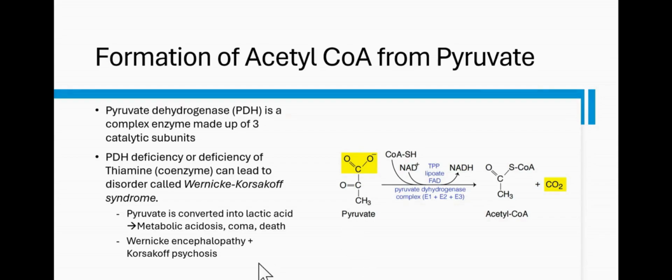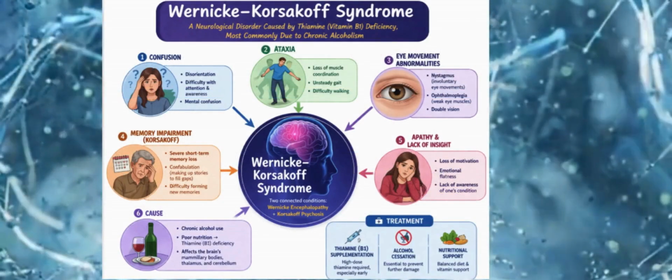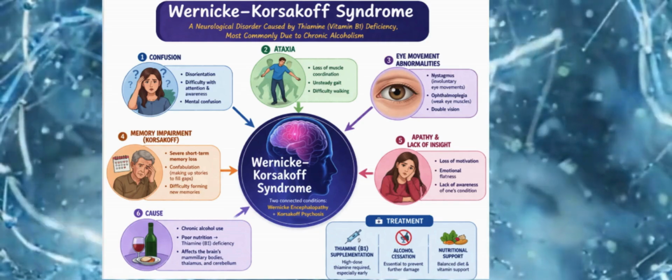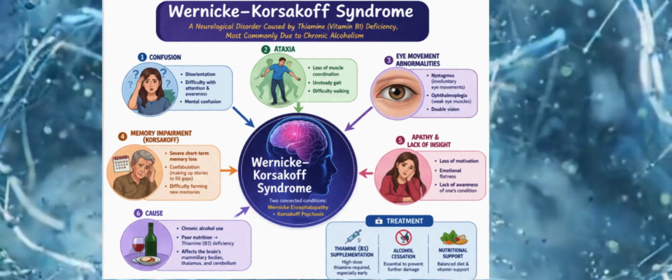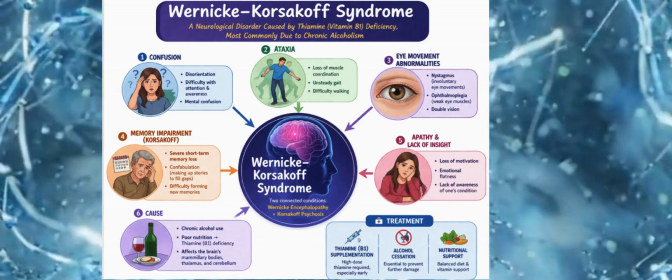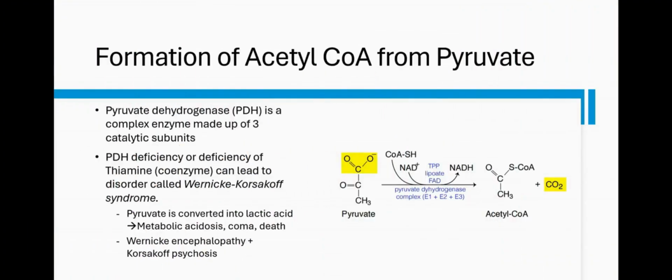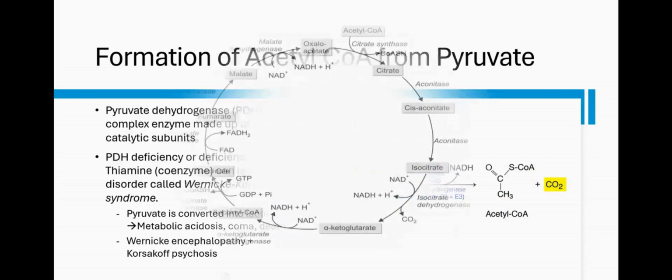So this syndrome is also associated with the Wernicke encephalopathy and Korsakoff psychosis. So Wernicke encephalopathy is basically characterized by confusion, loss of muscle coordination, loss of vision, all of that because of the accumulation of these acids in the brain. All of these would affect different parts of the brain that are in charge of muscle coordination, in charge of vision and all of that. And then the psychosis is also associated with hallucination most times.